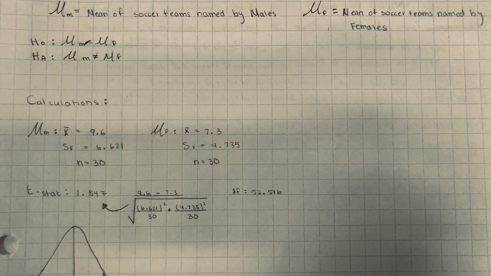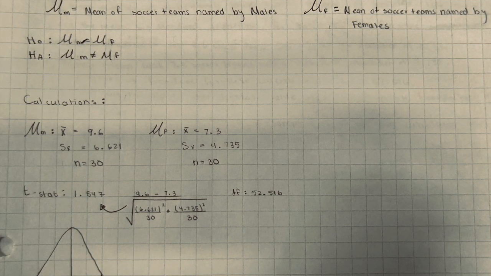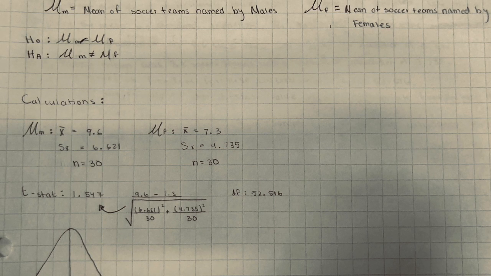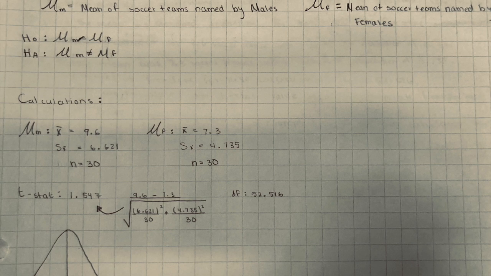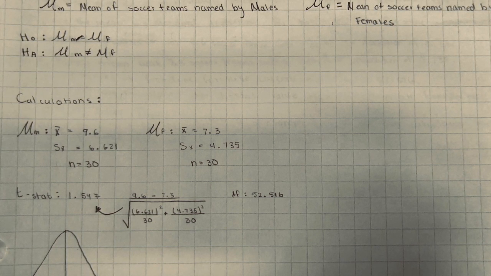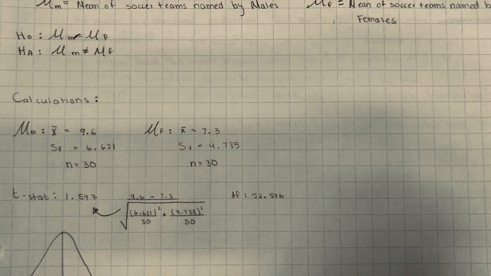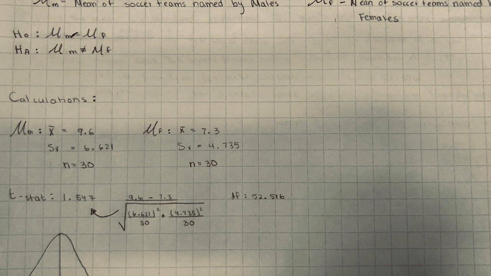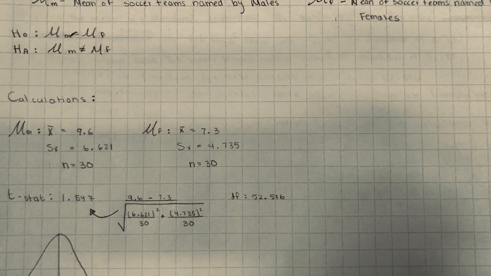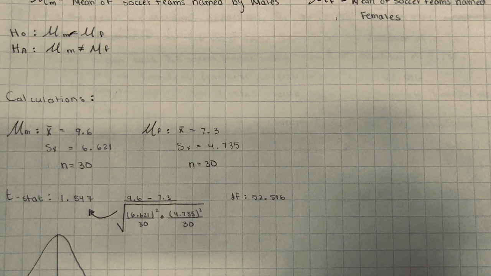We then calculated the mean and standard deviations for both genders. Our male mean was 9.6 soccer teams with a standard deviation of 6.621. Our female mean was 7.3 soccer teams with a standard deviation of 4.735. Our degrees of freedom for these calculations was 52.516. Afterwards, we calculated our t-stat value using the appropriate formula and got a value of 1.547. Finally, we ran a two-sample t-test on our calculator and got a p-value of 0.1277.